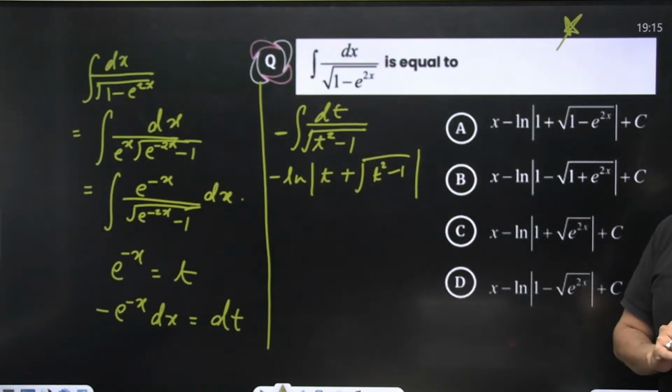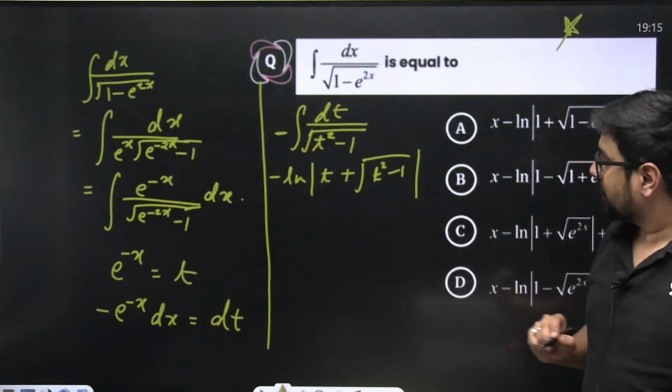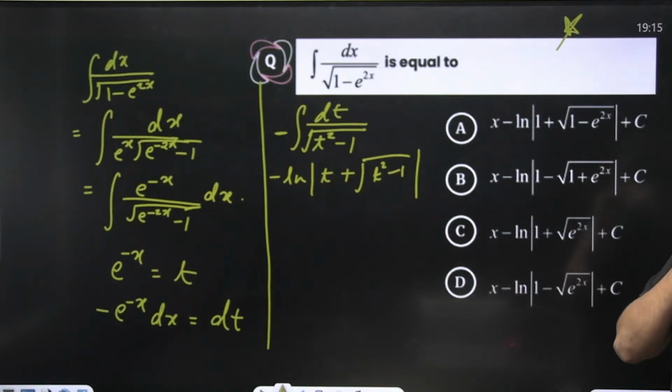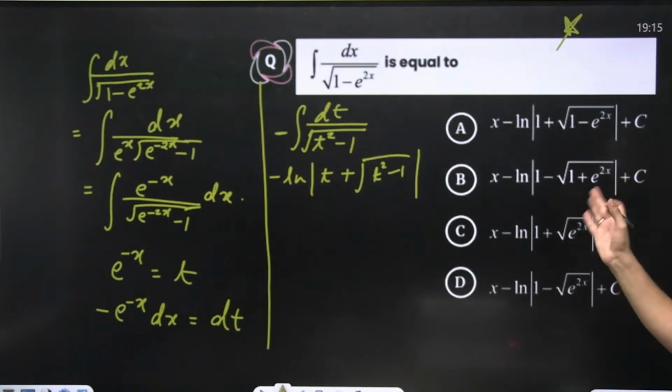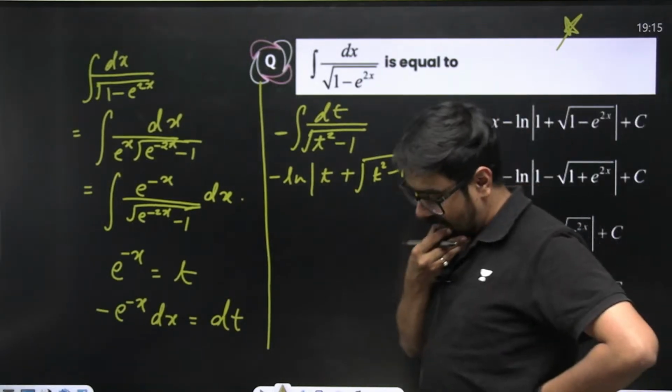Plus c will come. Minus is also there. Now t's value, even if we are putting it, it's not helping. The options are not matching, right? Something wrong we have done. Okay, let me check.